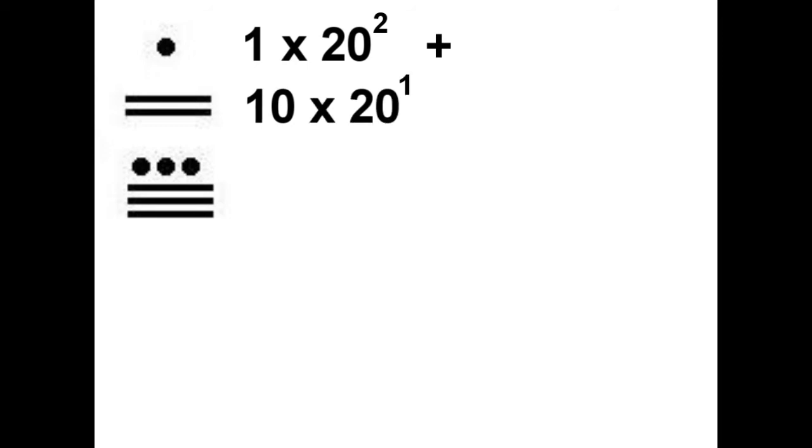The top number is the Mayan number 1, which is represented as 20 to the 2nd power. So we multiply them together, and we add to the next stack, which is 10, which is 20 to the 1st power, and we add that to the last stack on the bottom, which is 18, which is 20 to the 0th power, and we get 618.